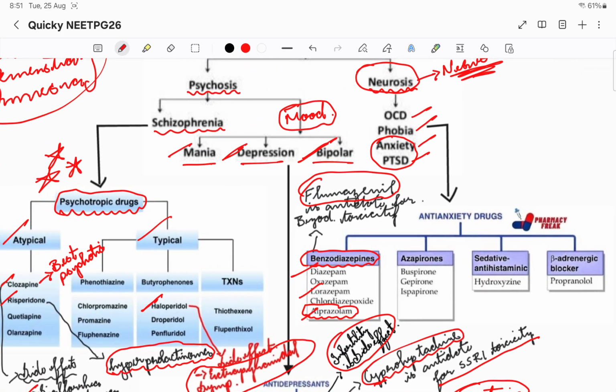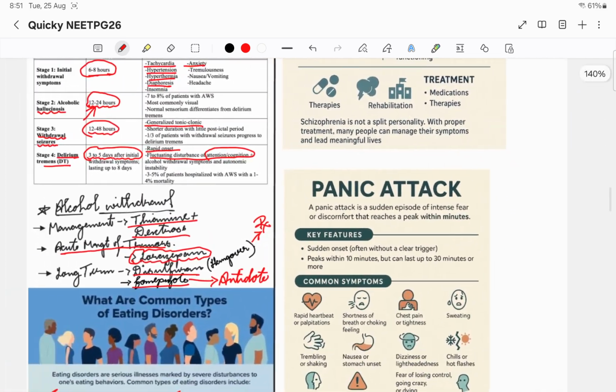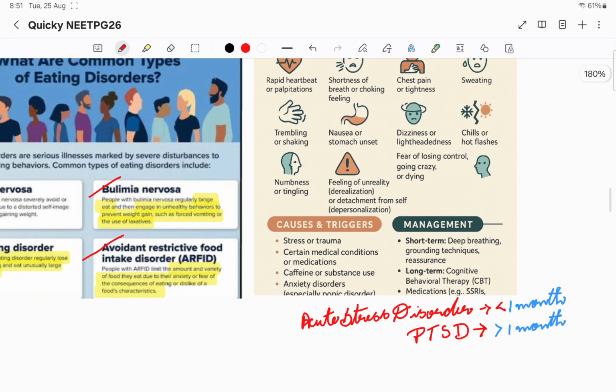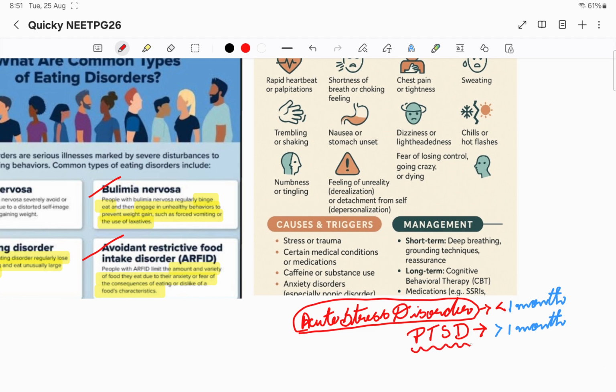Then coming to PTSD, the major difference where we might go wrong in our questions is between PTSD and acute stress disorder. If we see the question, a trauma or some car accident was there where she lost her father. After that, she started developing depression-like symptoms and started avoiding public. Suddenly we'll think, okay, one trauma is there, so PTSD, post traumatic stress disorder, and we'll tick off that option.